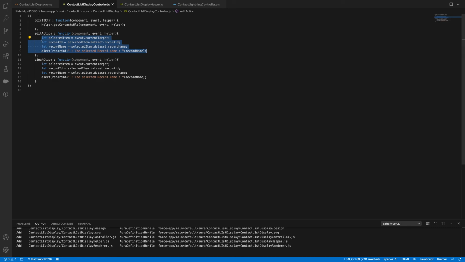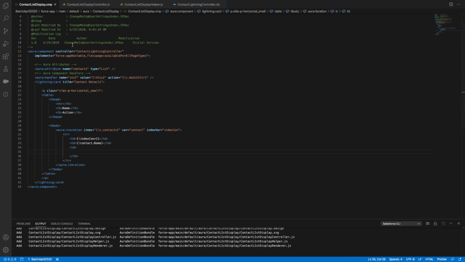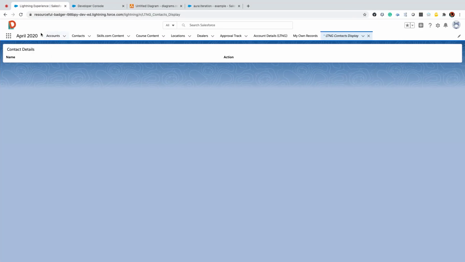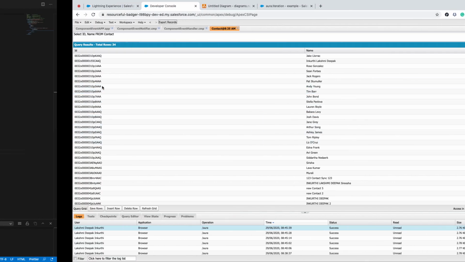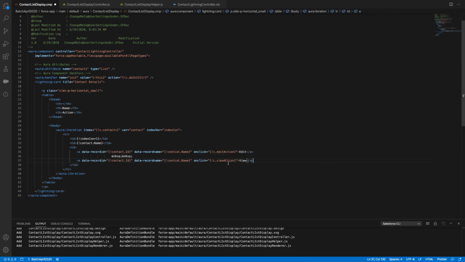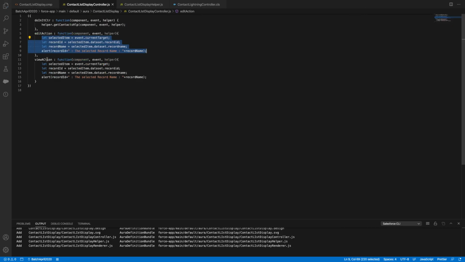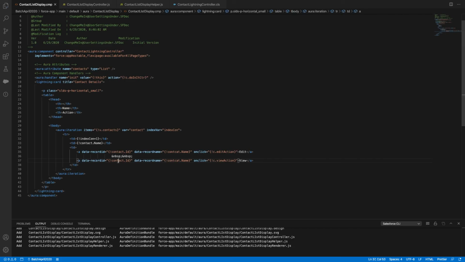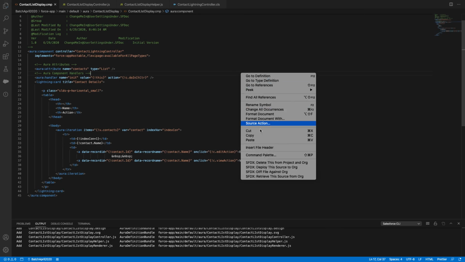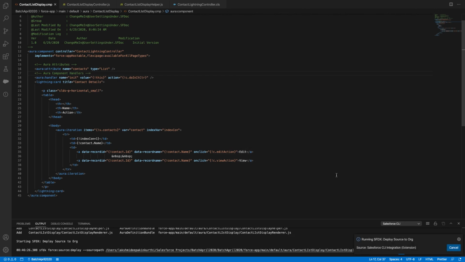Edit action, view action. Edit action. Got it. Contact. Good catch. So better not to type, do copy paste.